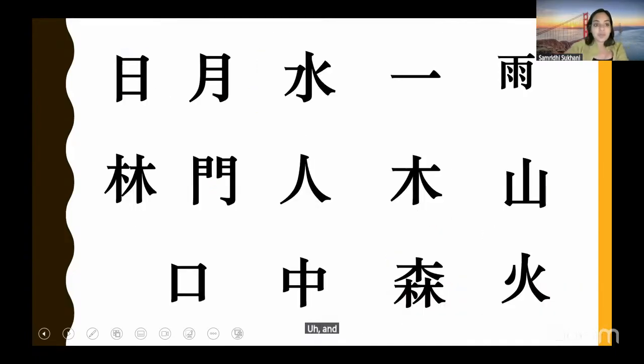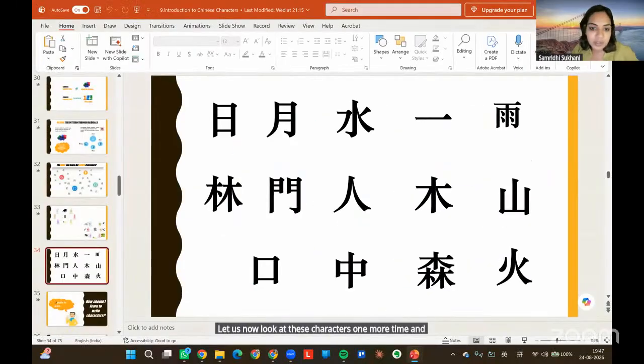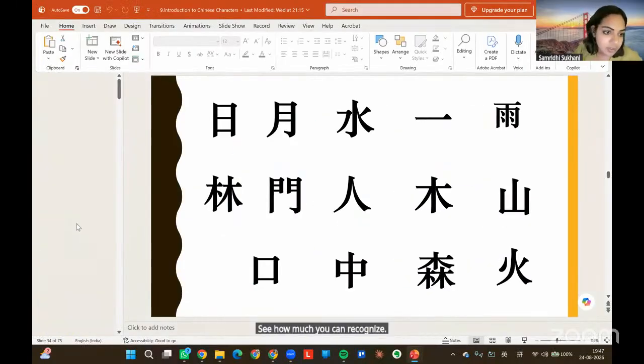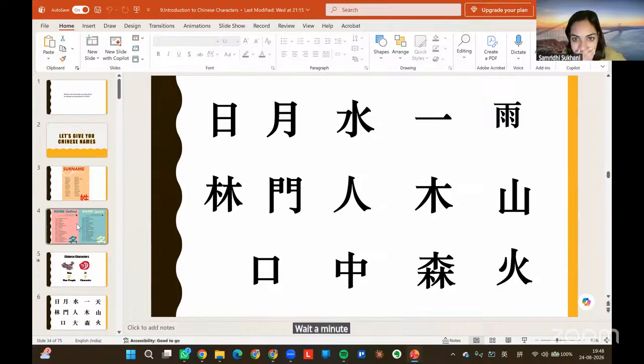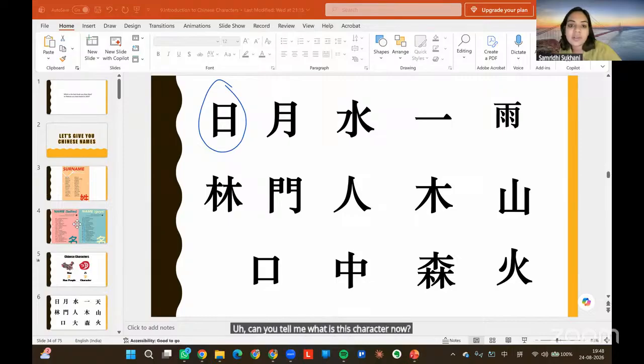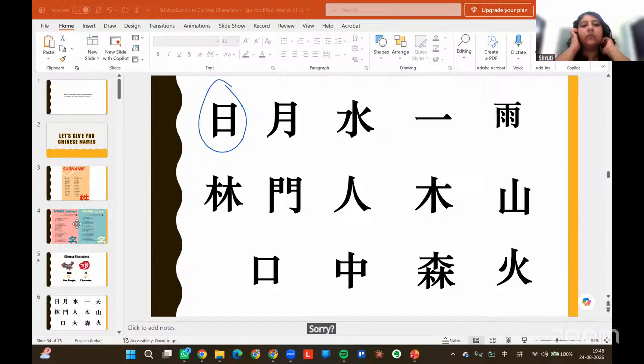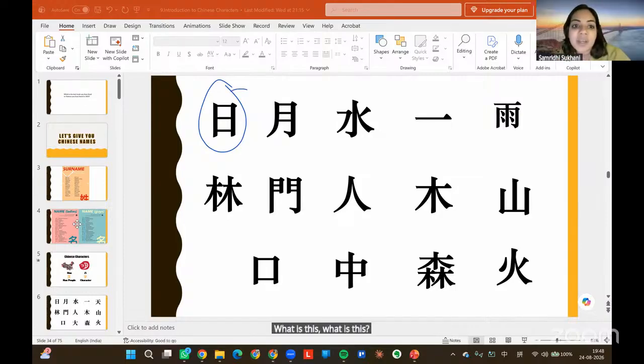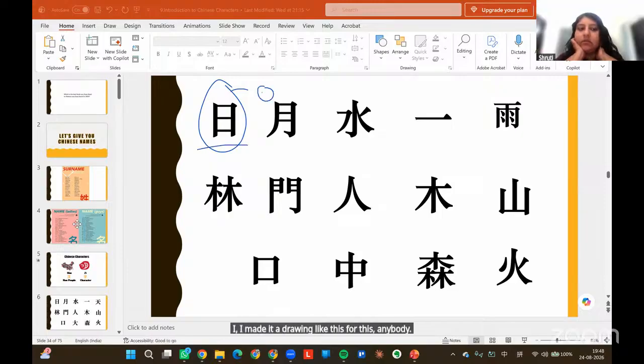And before moving forward on the writing part of characters, let us now look at these characters one more time and see how much you can recognize. Can you tell me what is this character now? What is this? I made it a drawing like this for this. Anybody? Sun. Sun. Yeah.